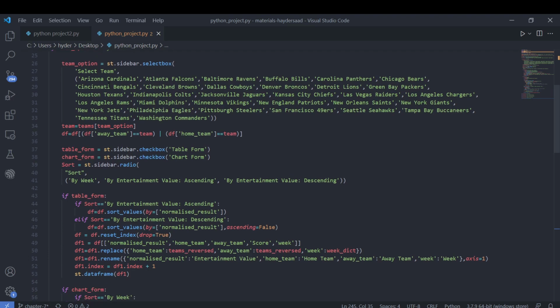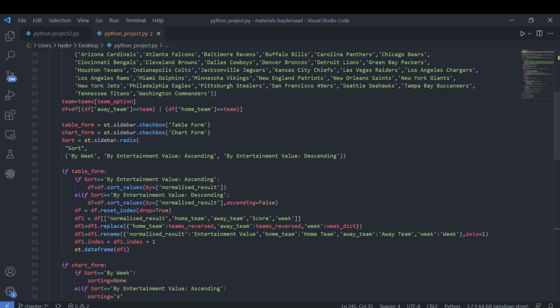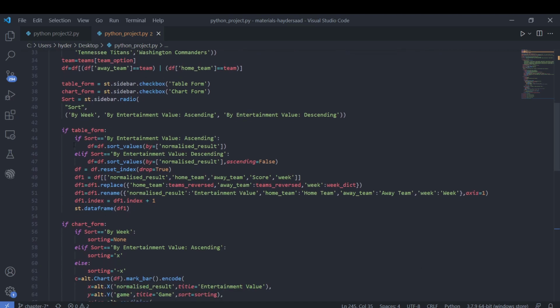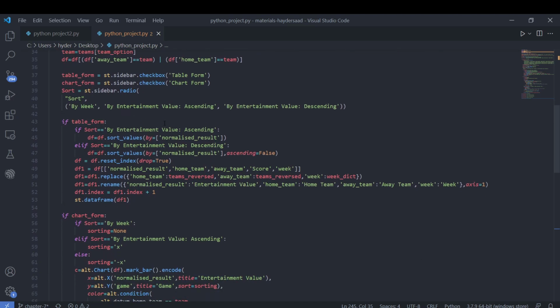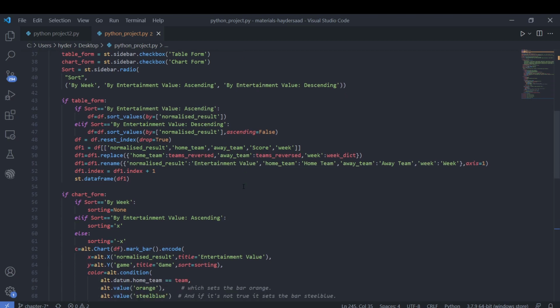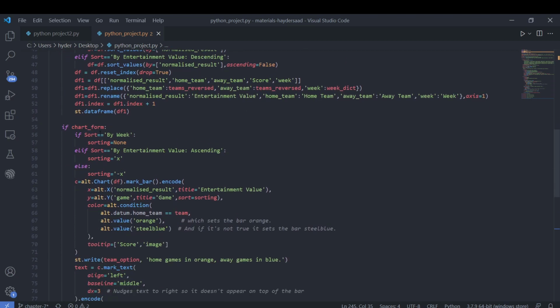If we select by team, we can select the team in a drop down menu, and we filter our data frame by whether that team was away or at home, because those are the only games we care about at this moment. We select if we want it in tabular form or chart form. If tabular, we display the data frame as is, just selecting the columns we need and renaming them for ease of use. For example, we call the normalized result entertainment value to make it more understandable. Then we do a similar thing for chart form.